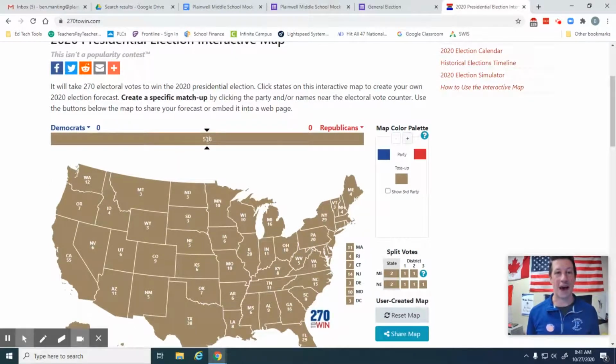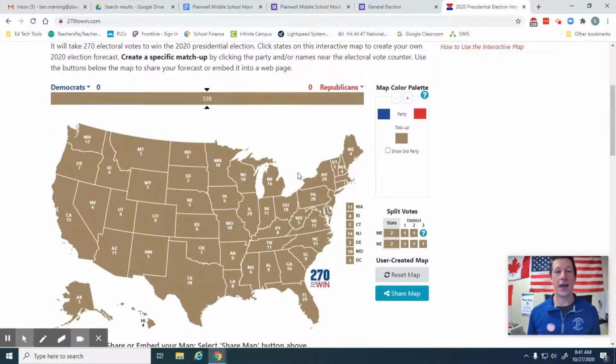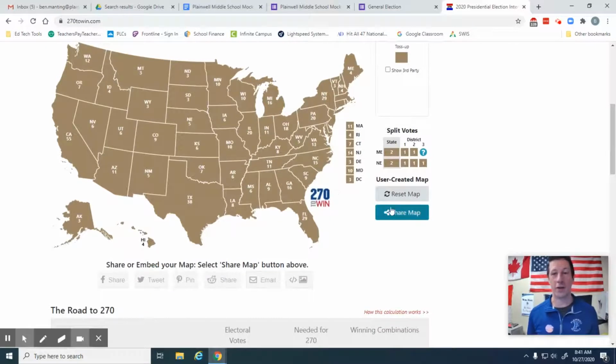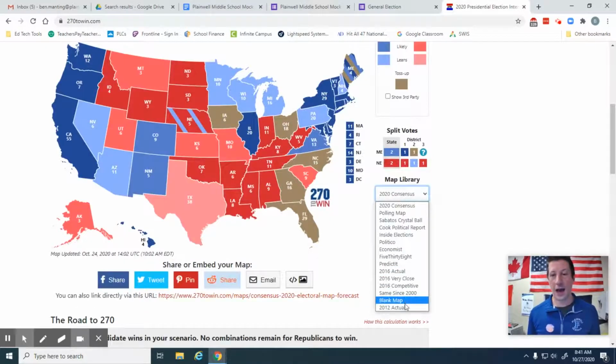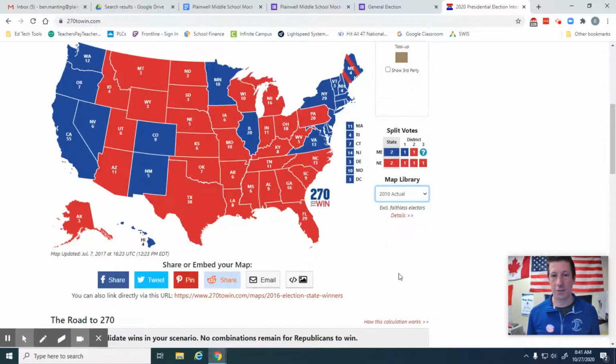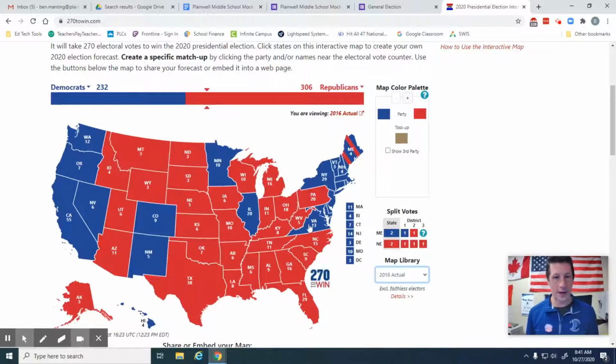A candidate needs to get half or more of those, so a candidate needs 270 votes. If I look back at the map from the last presidential election, I can see which states gave their Electoral College votes to President Trump in red and to Hillary Clinton in blue. In the end, including Michigan, Donald Trump won 306 Electoral College votes, which gave him more than half, and he was able to win.